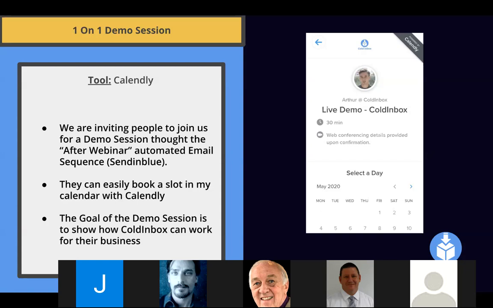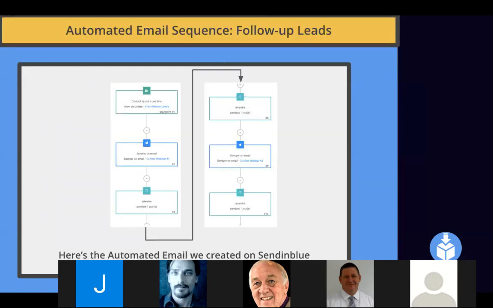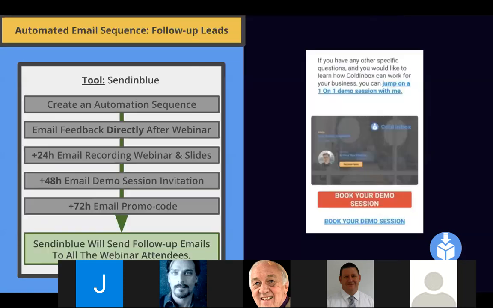I try to engage with you and create a personalized solution to sell my service or my product again. On Sendinblue, an automated sequence looks like this. It's quite easy. You build your email, and then you wait 1 day between each email for 7 days. And here is the sequence.